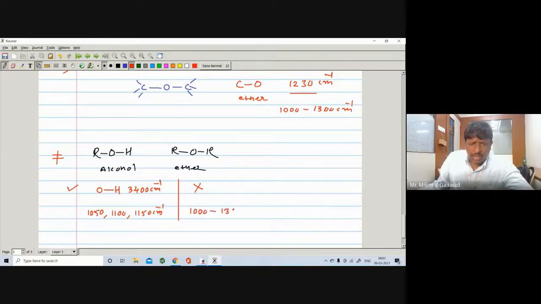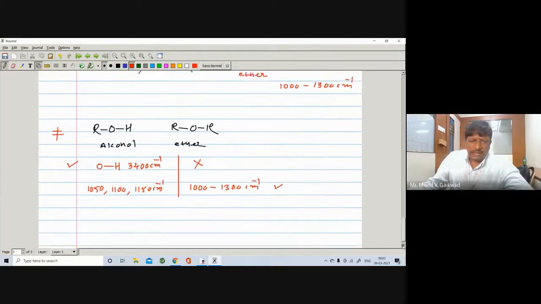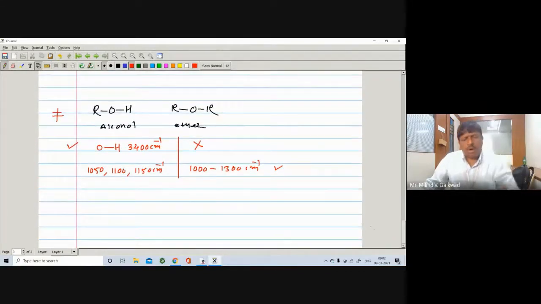But in case of ether, it will appear at 1000 to 1300 centimeter inverse. So even if you write the range from the book or from the question paper, it also works, right? So we have to take care whether it is present or absent in the other one. So here one difference: the structure itself tells that there is an OH stretching above 3000, and ether does not have the OH stretching. So by using this, we can differentiate whether it is the alcohol or ether.